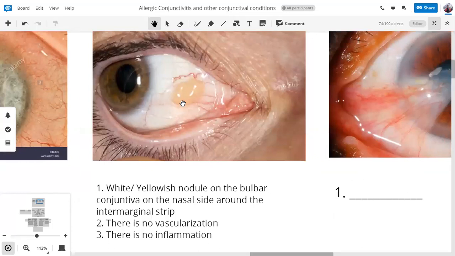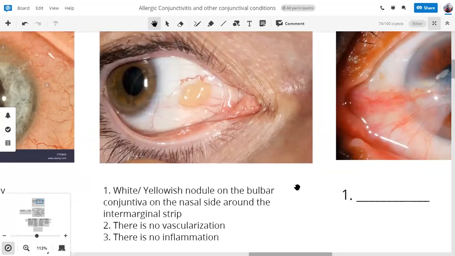All right. So pinguicula is a degeneration of the conjunctiva, which appears as a yellowish or whitish nodule on the nasal side of the bulbar conjunctiva, around the intermarginal strip. There's no vascularization, there's no inflammation. Hence the patient will typically be asymptomatic. He will be referred to you by a colleague or a family member, or if symptomatic, he will present with a foreign body sensation, slight lacrimation, or irritation in the eye. So this is our pinguicula.